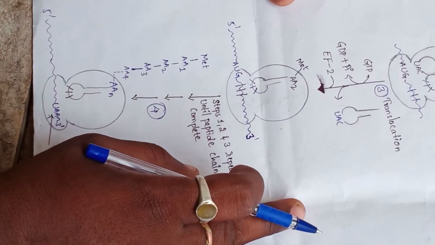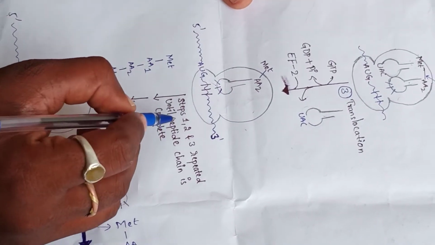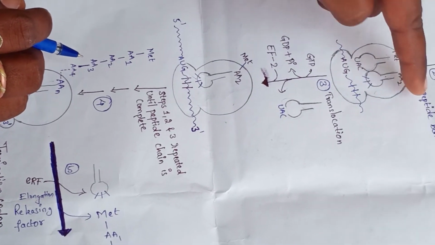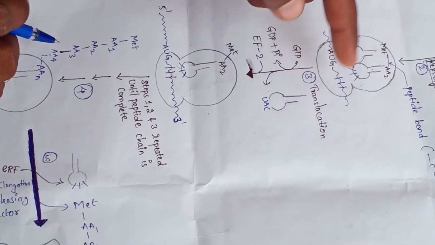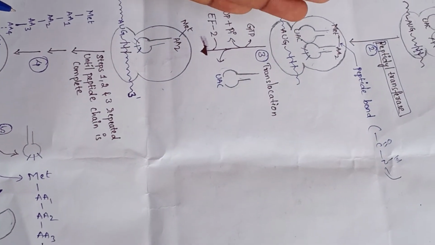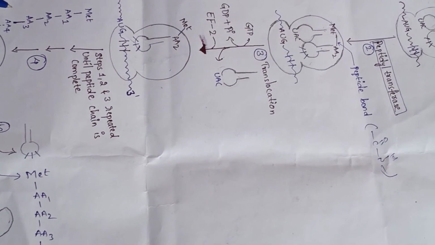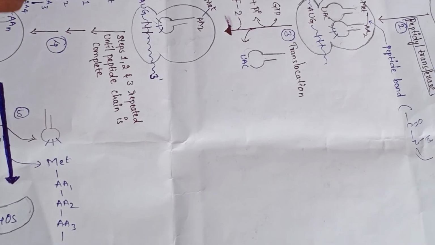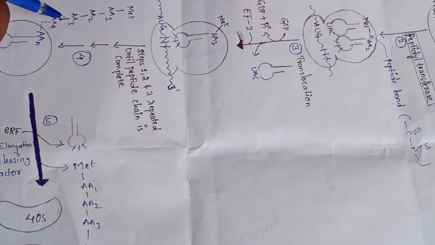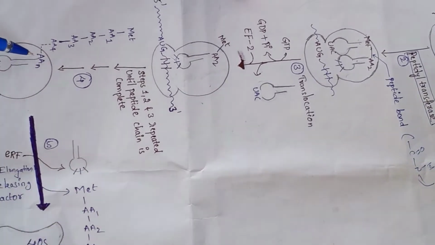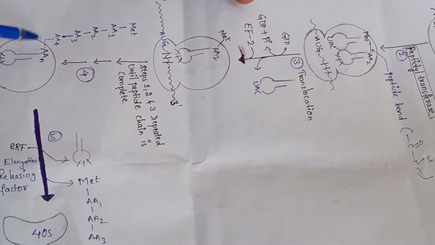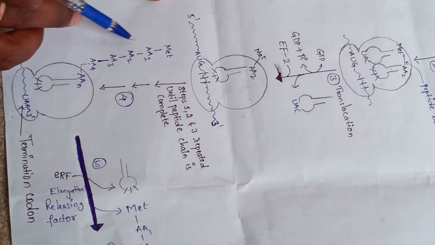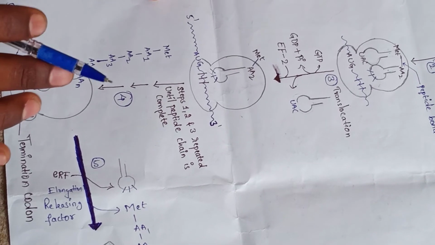After the translocation process, a number of steps are involved in the continuation: polypeptide bond formation and translocation. In each and every translocation step, 1 mole of amino acid is added, and steps 1, 2, 3 are repeated until the polypeptide is completed. Methionine, amino acid 1, amino acid 2, amino acid 3, amino acid 4, and up to a number of amino acids are produced here, a number of steps are repeated, and a polypeptide chain is produced.